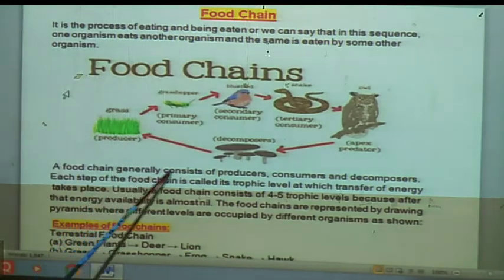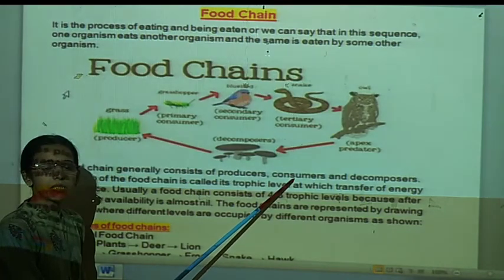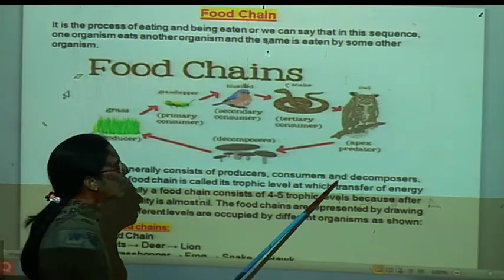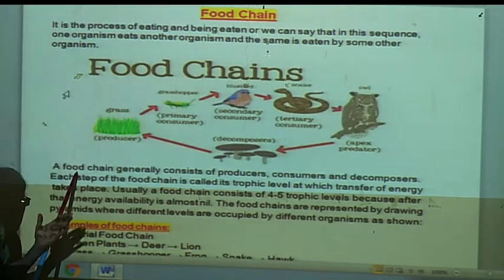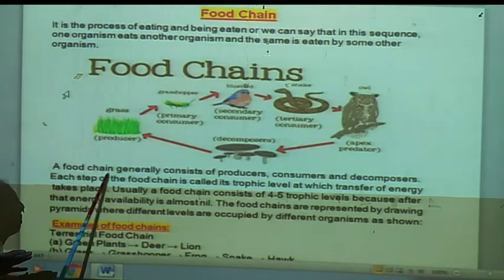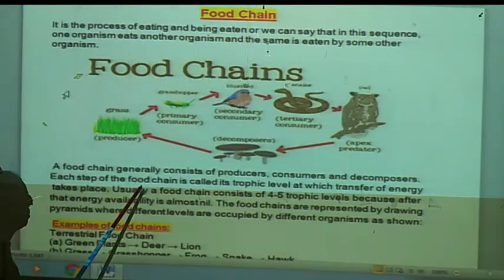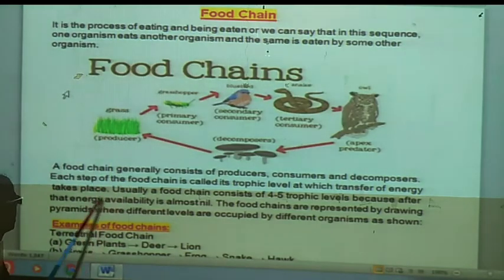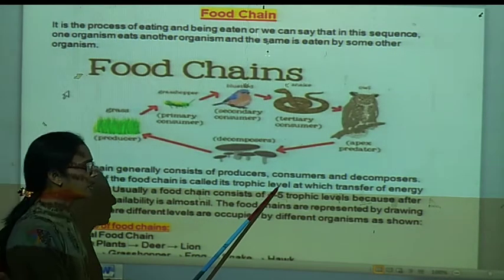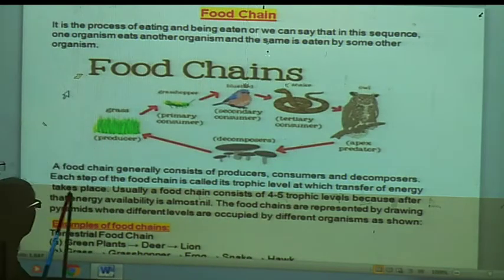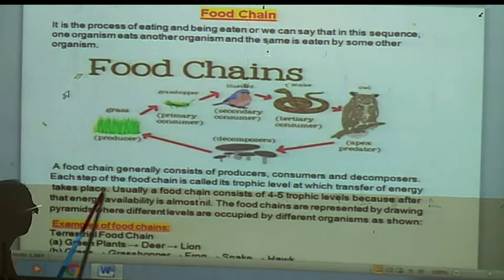So, a food chain generally consists of producers, consumers, which may be primary, secondary or top level, and decomposers, and all together they are dependent on each other. This sequence of different organisms in different trophic levels, this interconnection, is called the food chain. Each step of the food chain is called its trophic level, at which transfer of energy always takes place from one level to the other level.